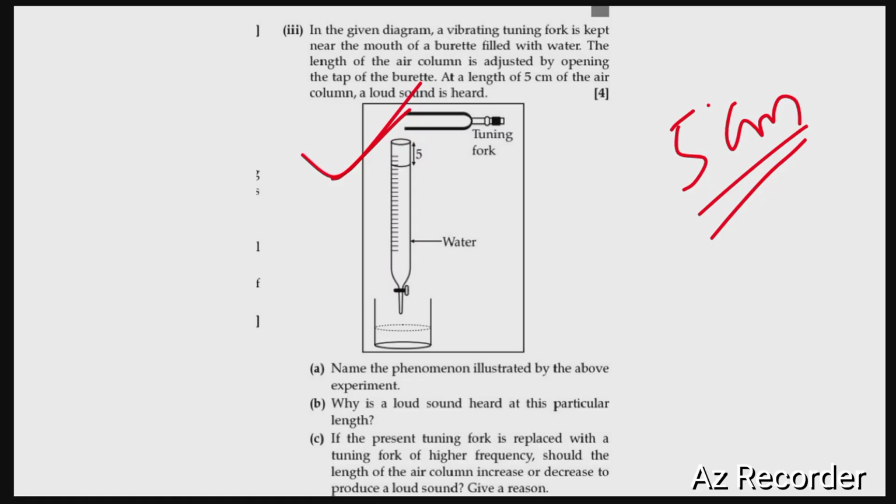The first answer is the phenomenon illustrated is resonance, and the second reason is when acoustic resonance takes place, a loud sound is heard, because the frequencies of both the vibrating bodies match, as a result amplitude increases rapidly, due to which a loud sound can be heard. Now the question is asked, if the present tuning fork is replaced by a tuning fork of higher frequency, should the length of the air column be increased or decreased to produce a louder sound?